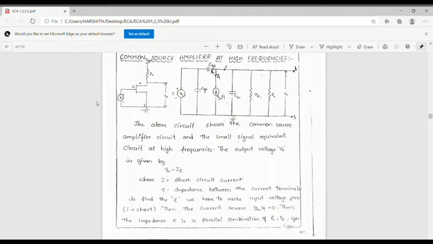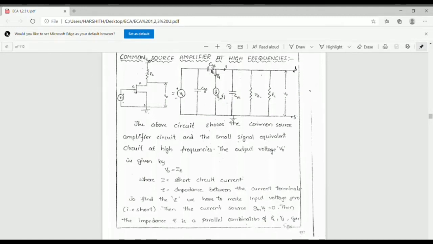In this FET there are three terminals: gate, source and drain. First of all we discuss the common source amplifier at high frequencies. This is the common source amplifier.